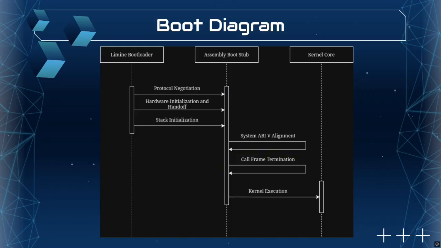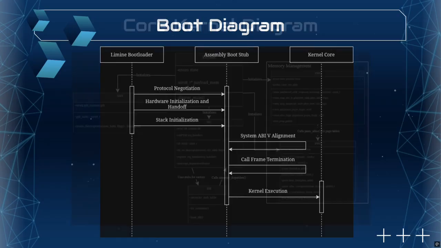Then the assembly stub is responsible for getting the CPU into a clean state before any of the C code can actually run, by setting up the stack, aligning it to the System V ABI, so that the function calls behave correctly, and then terminating the call frame so that stack traces have a defined boundary and they don't end up walking into garbage memory. Then once all that is completed, the control transfers to the kernel core and we can begin the initialization sequence by bringing up each hardware subsystem one by one until the kernel is finally ready for receiving work.